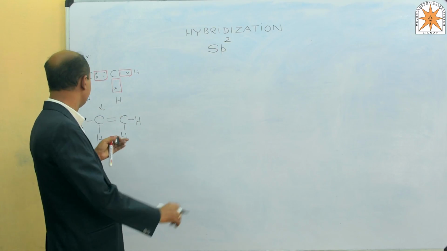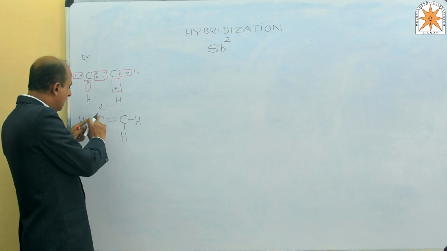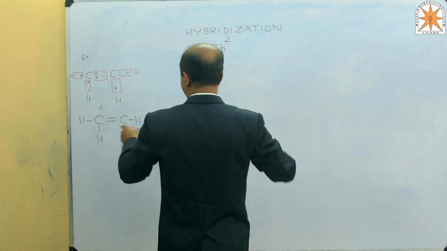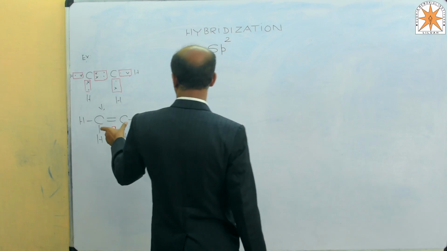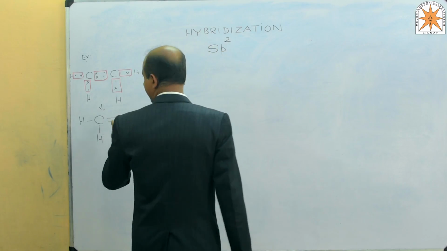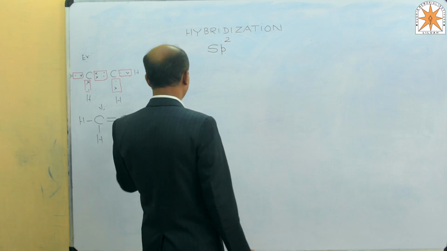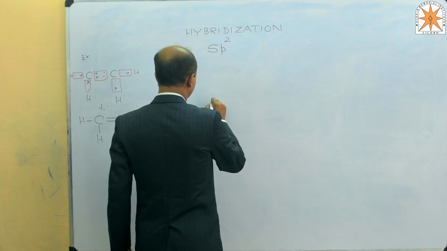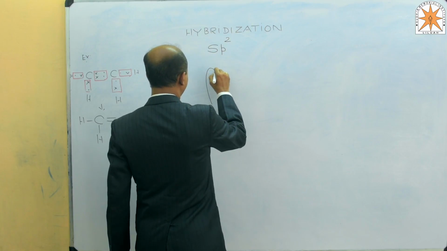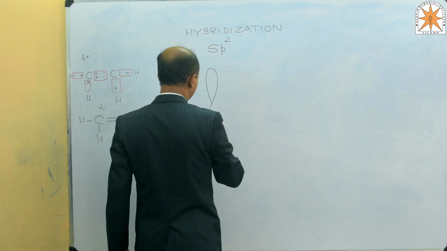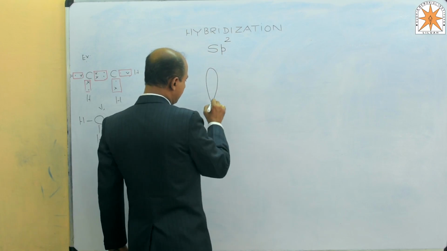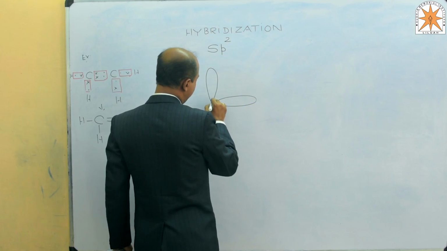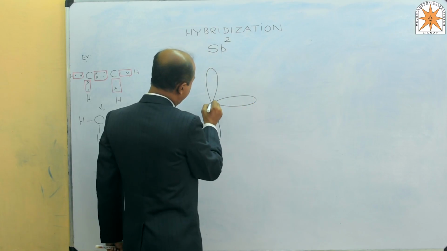But what type of hybridization is found in these carbons, we will have to see here. In the case of the ethylene molecule, the number of carbon atoms is 2, and in each the 2pz orbital is left unhybridized. So if you want to see the mechanism here, this one 2pz is left unhybridized and these are the 3 hybrid orbitals.